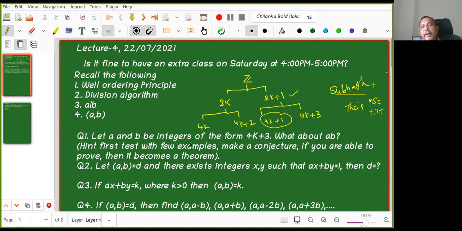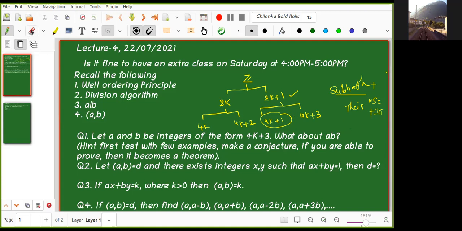So for two integers of the form 4k plus 3, of course the product of 2 odd numbers is odd, but I'm trying to give more. So it is much more informative to say 4k plus 1 only. Out of all odd numbers, again, there are two conditions. They are of the form 4k plus 1 or 4k plus 3. If I am able to give further classification, then as n increases.